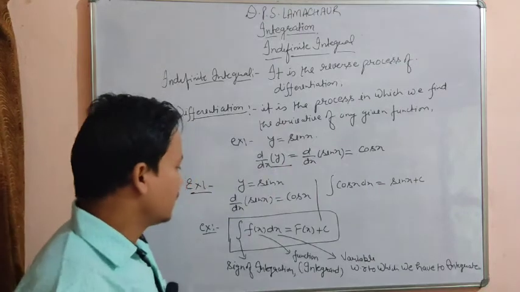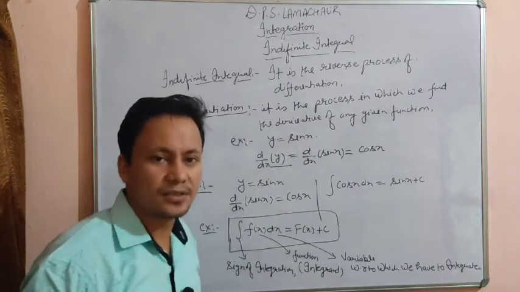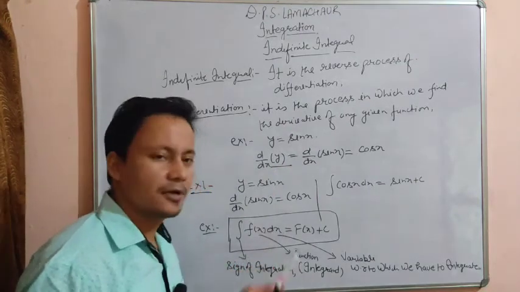You can say it is the variable of integration.